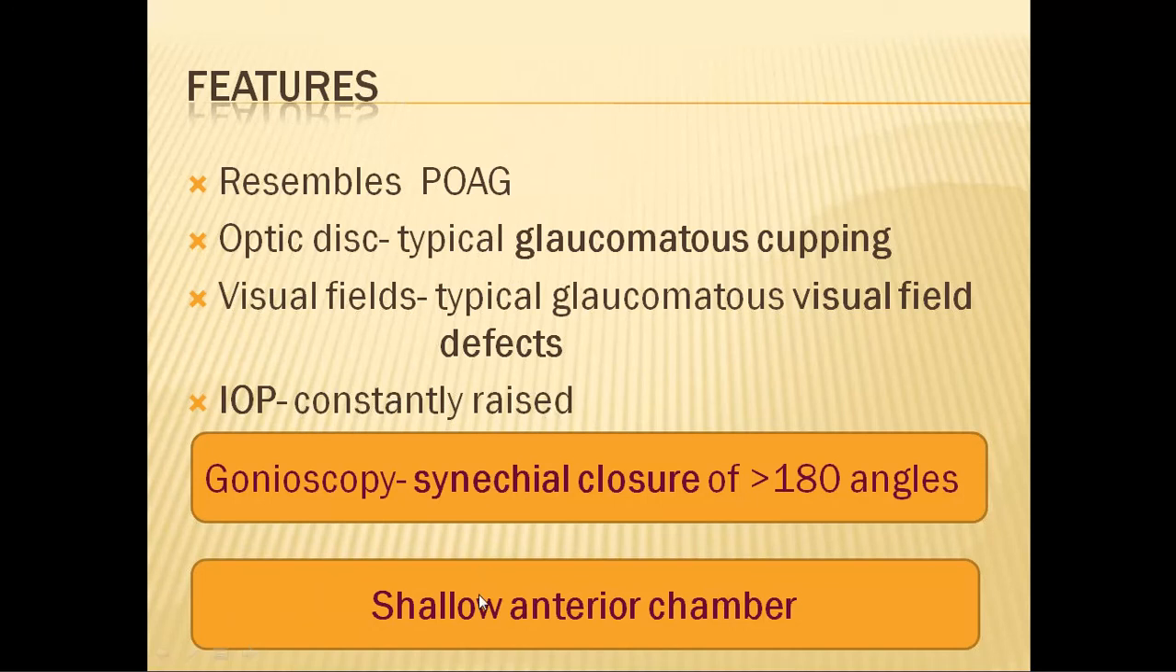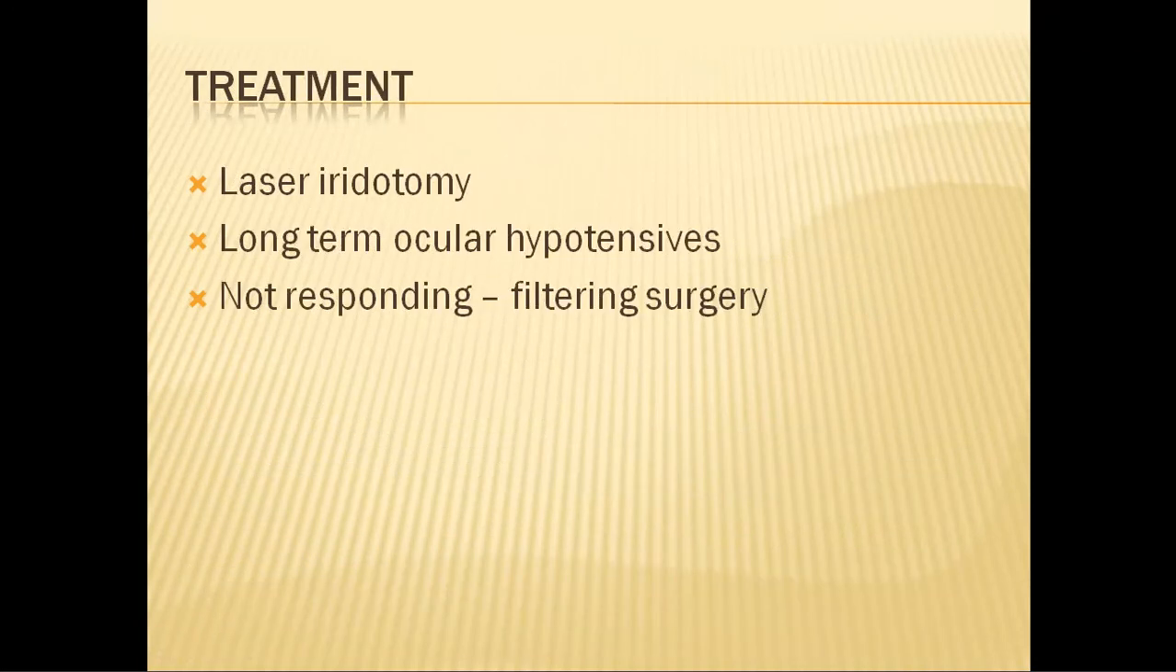Also, the common feature for any angle closure is its shallow anterior chamber and synechial closure of greater than 180 degrees of the angle. That means more than half to two-thirds of the angle is closed by peripheral anterior synechiae. So how do we treat the patients if they arrive at this stage where there is already glaucomatous damage?